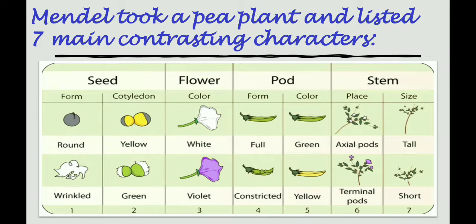Mendel took the pea plant and listed seven main contrasting characters. Seed form: round and wrinkled. Cotyledon color: yellow and green. Flower color: white and violet. Pod form: full and constricted. Pod color: green and yellow. Stem position: axial pods and terminal pods. Size: tall and short.